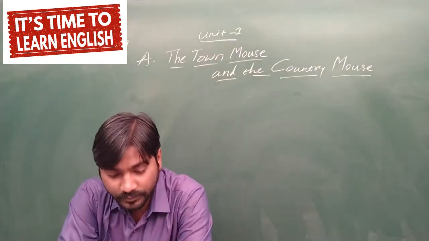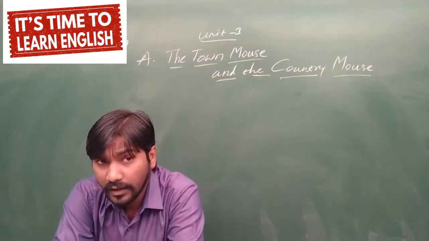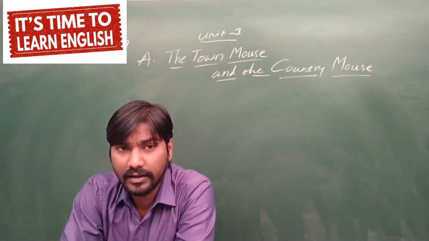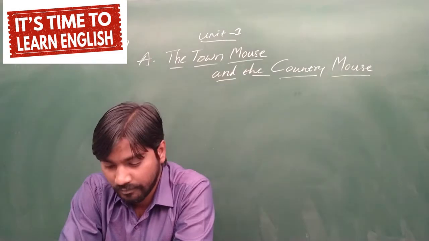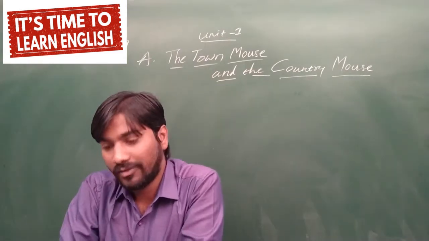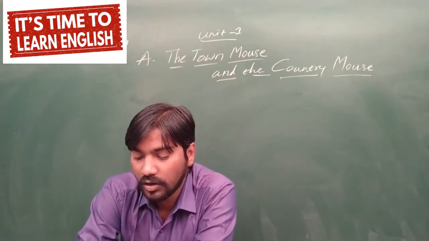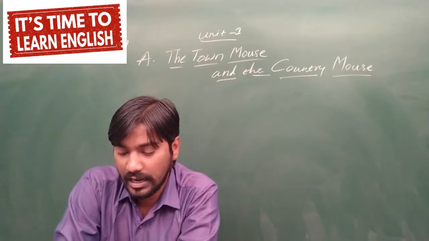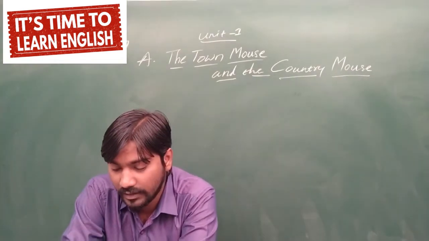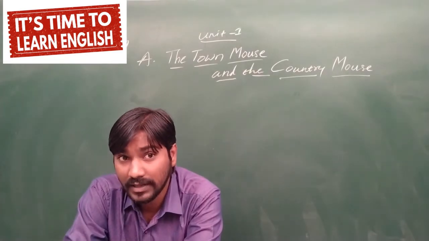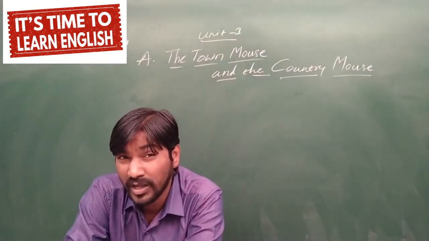So now, the country mouse sent a letter and the town mouse was ready to come to the country. Receiving the letter from the country mouse, the town mouse packed his bag and caught the next train to the countryside. The day was bright. Remember this line. The day was bright means very, very sunny.